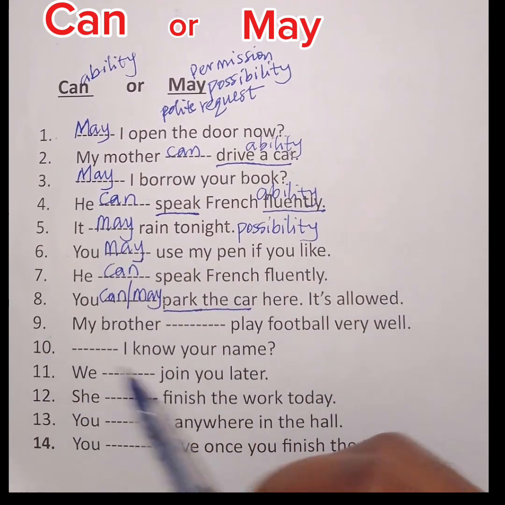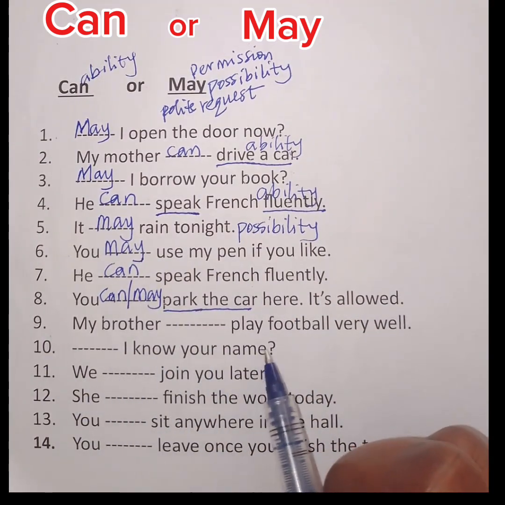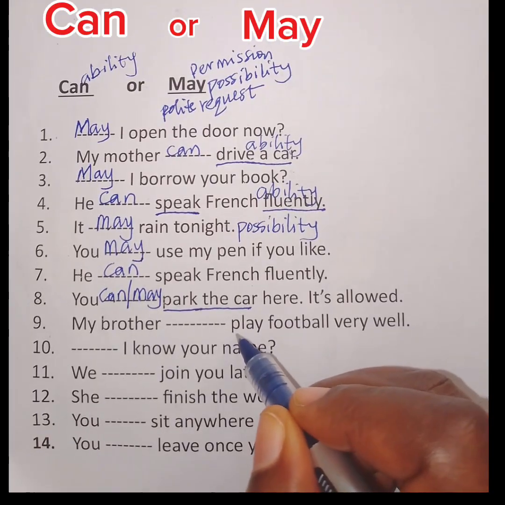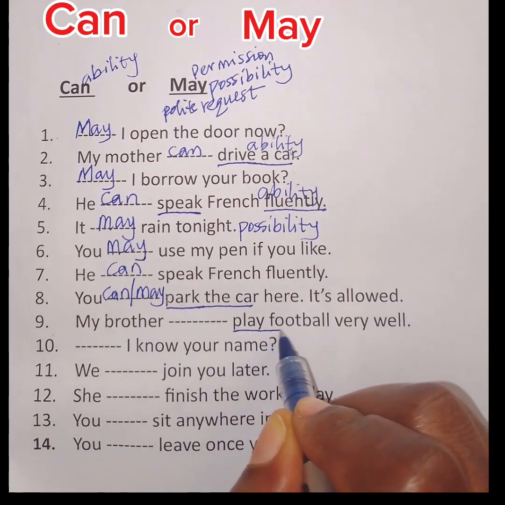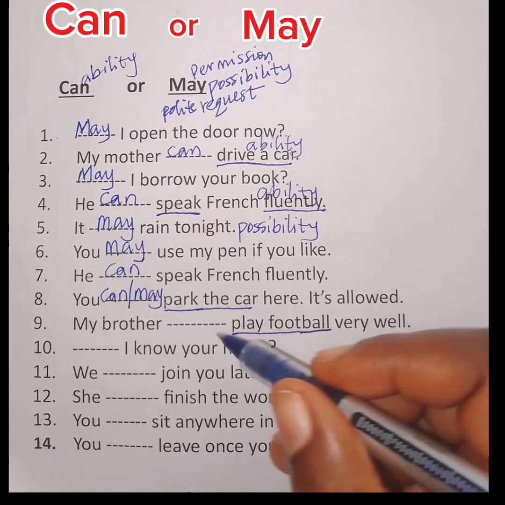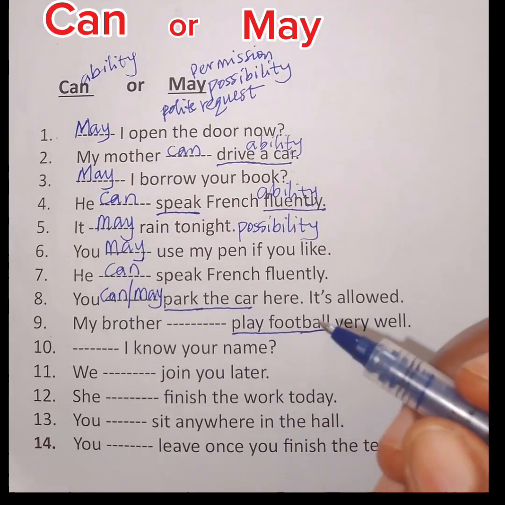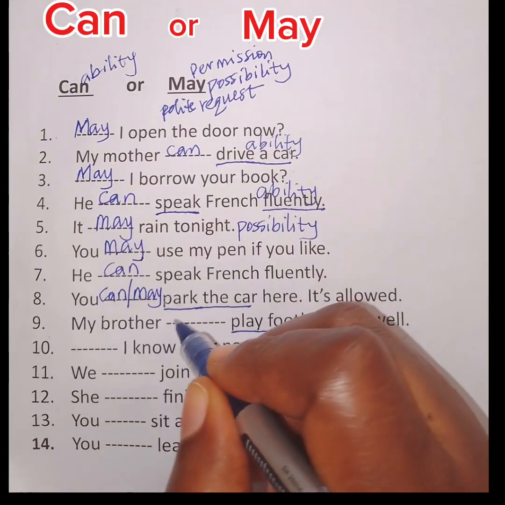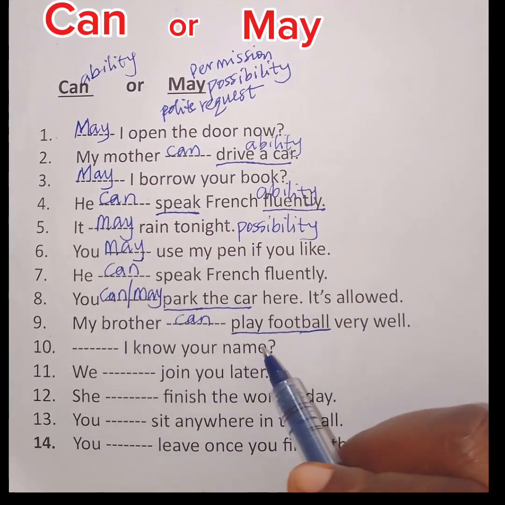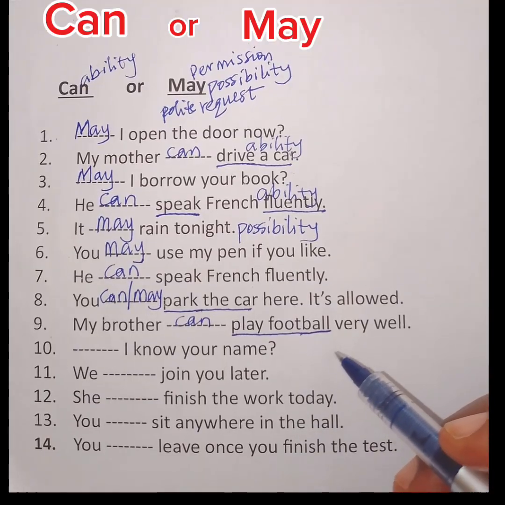All right. 9. My brother blank play football very well. This is obvious. We're talking about playing football here and it requires ability to do so. This one is not confusing at all. Can is the right word. My brother can play football very well.